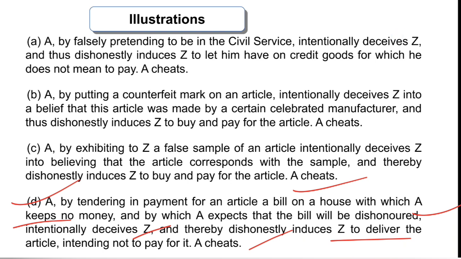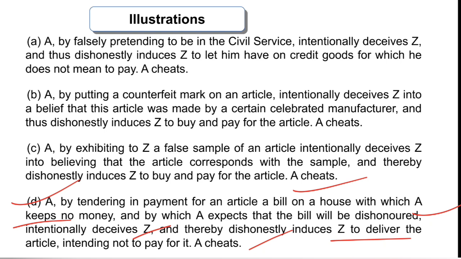You can understand this example like this: I buy something from you and I draw a check to you, and I know that when you deposit the check in the bank, it shall definitely be dishonored, because I do not have any balance in the bank to honor that check.